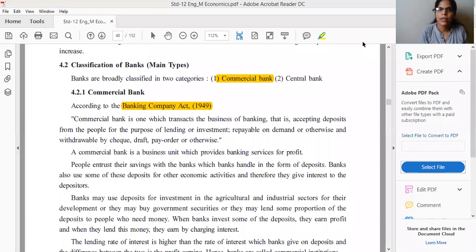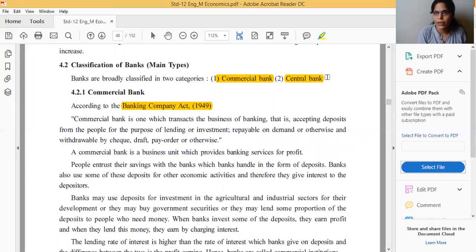Hello friends, we have completed our past lectures, all types of introduction about the word bank and the meaning of bank. Okay, now today we will discuss the classification of banks. Classification of banks actually has three types, but in our syllabus only two types are given. The first is commercial bank, and the second is central bank. Now we will discuss commercial bank in detail today.